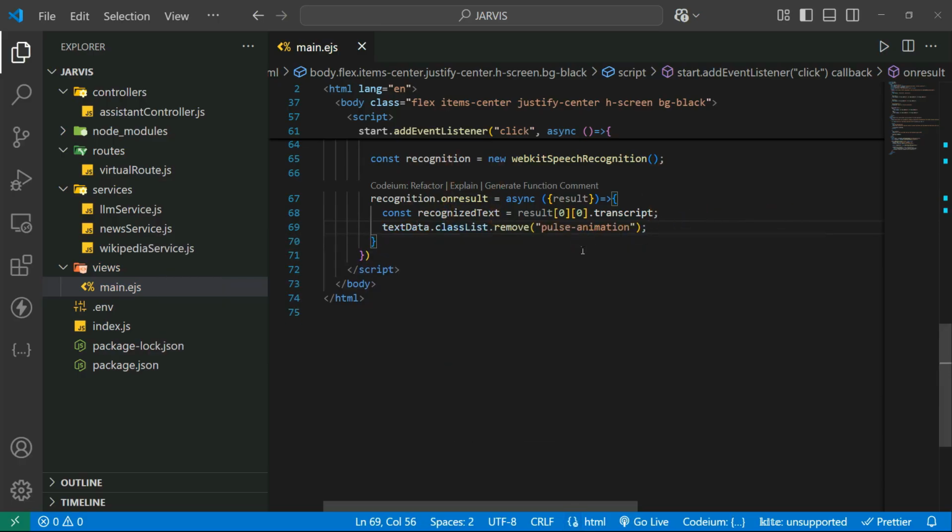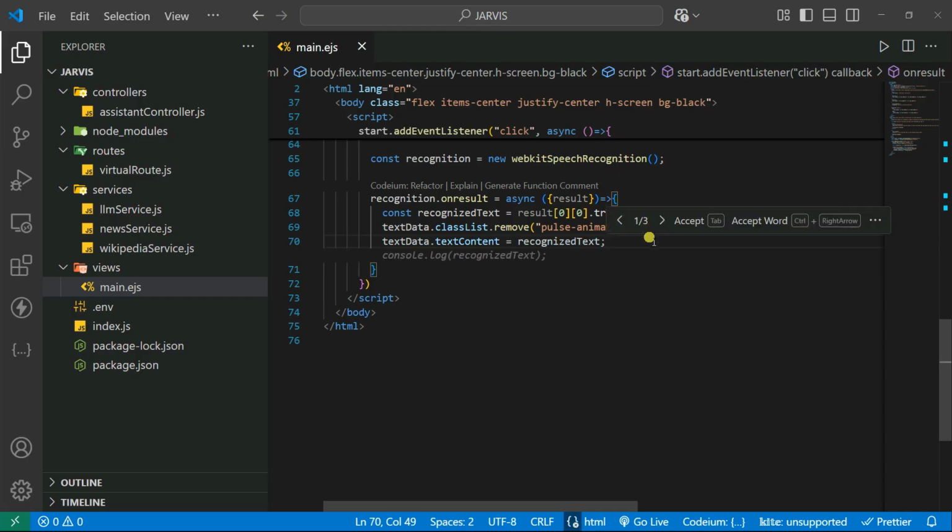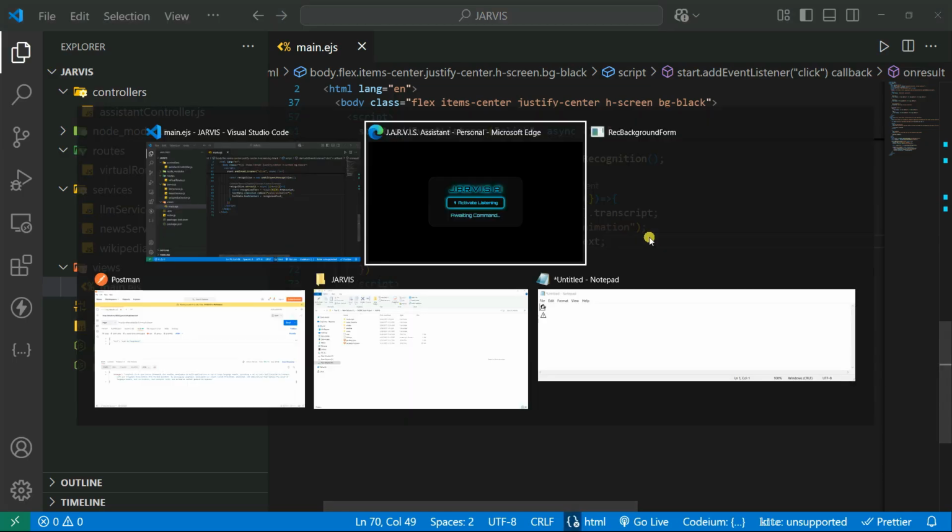And after that you give some kind of text to our textData dot content. So in our textData, it will just add the recognized text. With this recognized text, we are also adding some kind of icon. So I also stored the icon here.